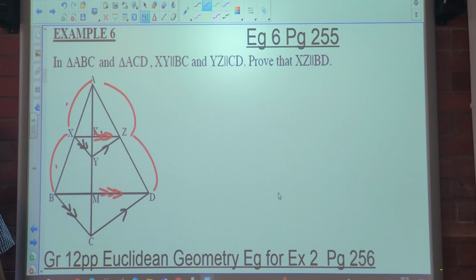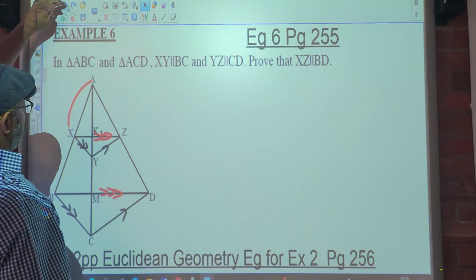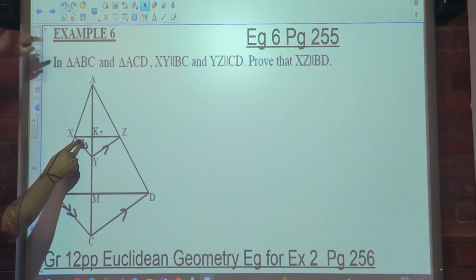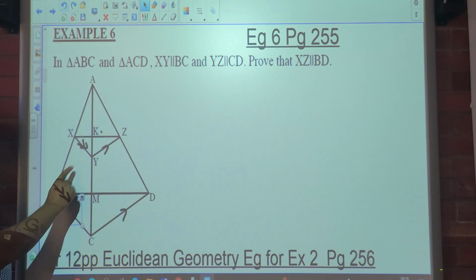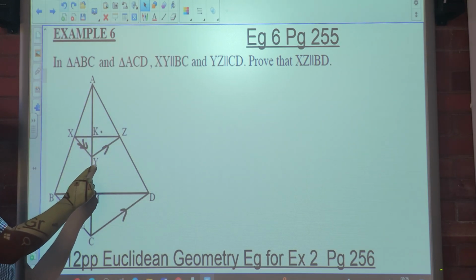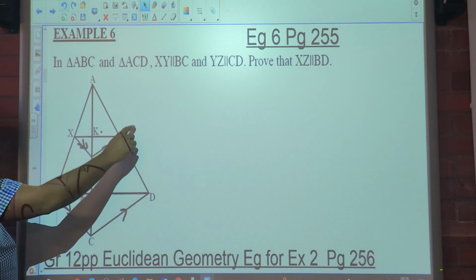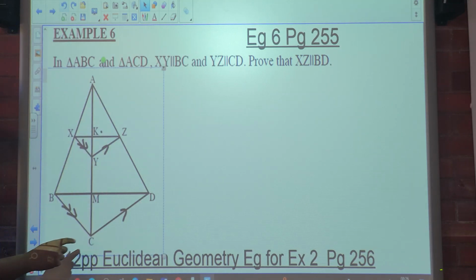You see that, people? Just coming back to what we have already indicated, since those lines are parallel, AX over XB is equal to AY over YC.